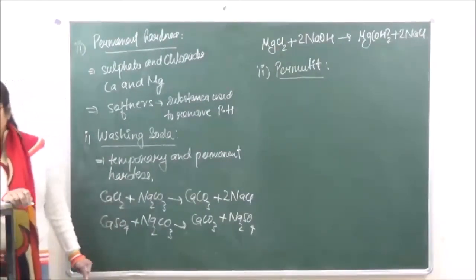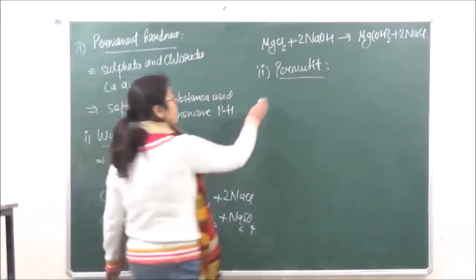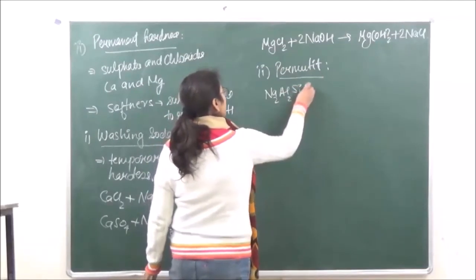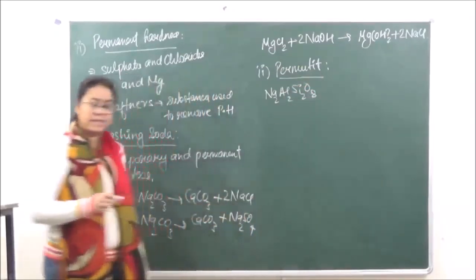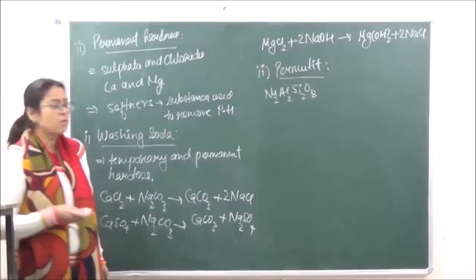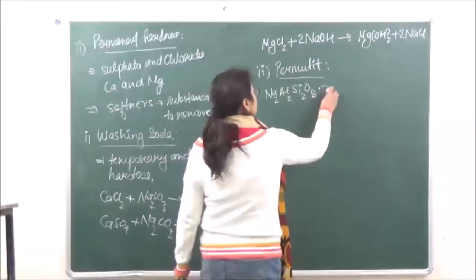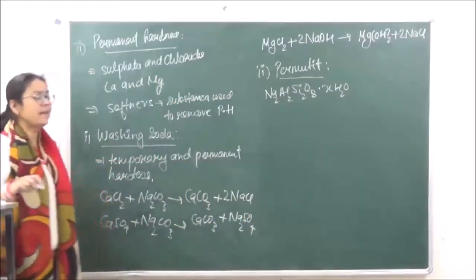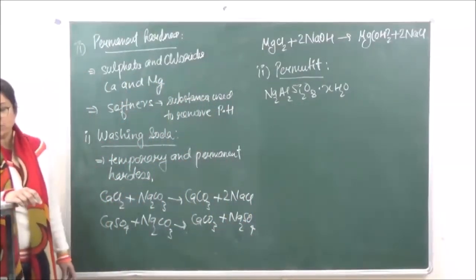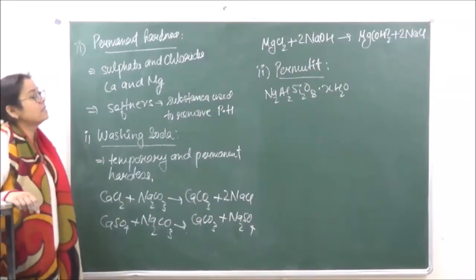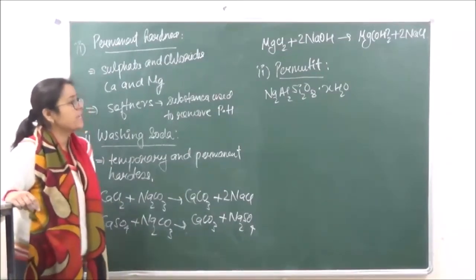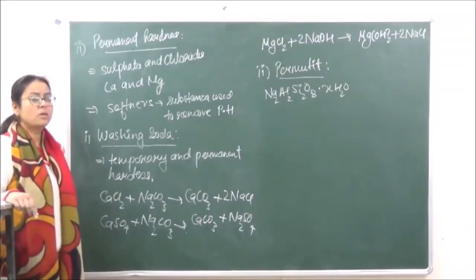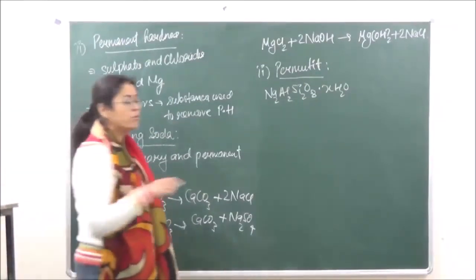It has the general formula Na2Al2Si2O8 with water of crystallization, xH2O. Here the exchange of ions takes place, such that the aluminium silicates formed are insoluble in water and can be easily removed.